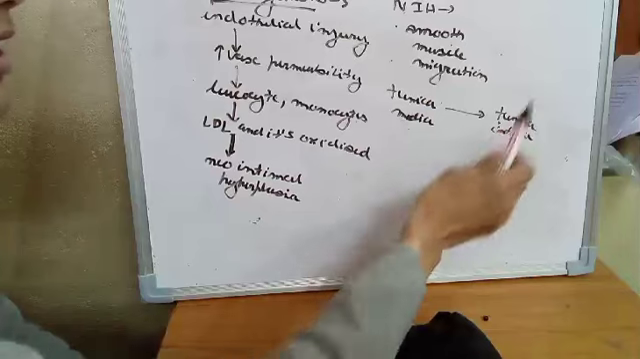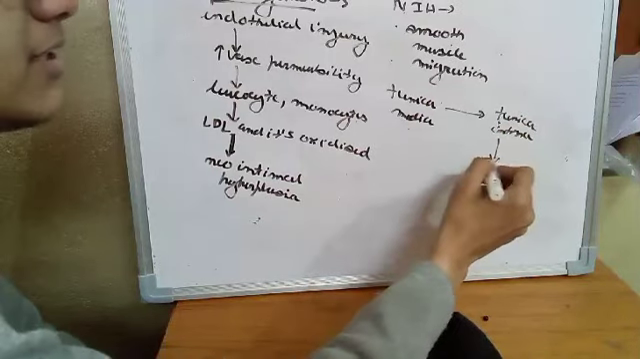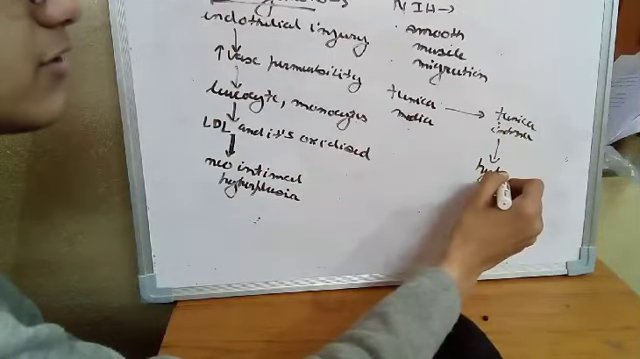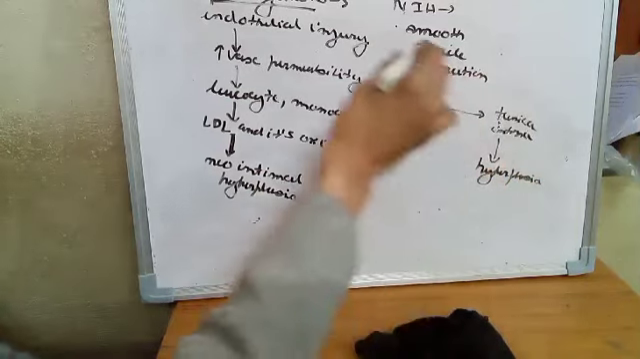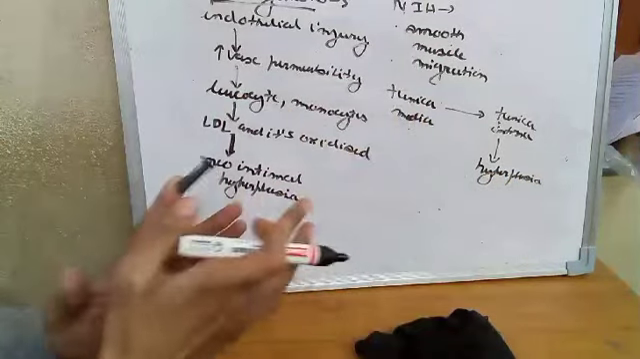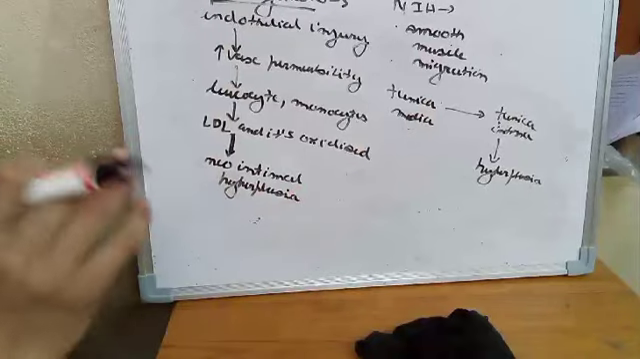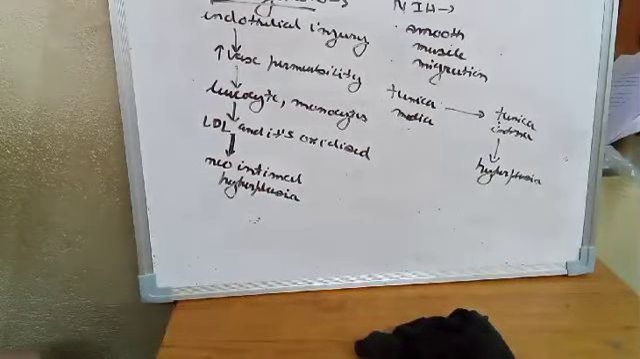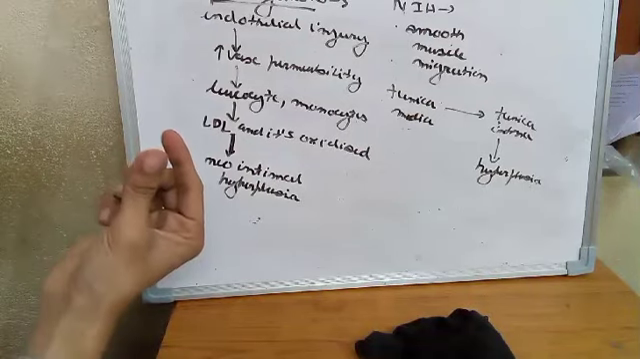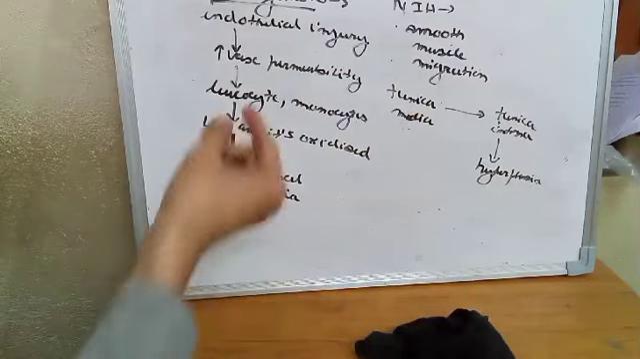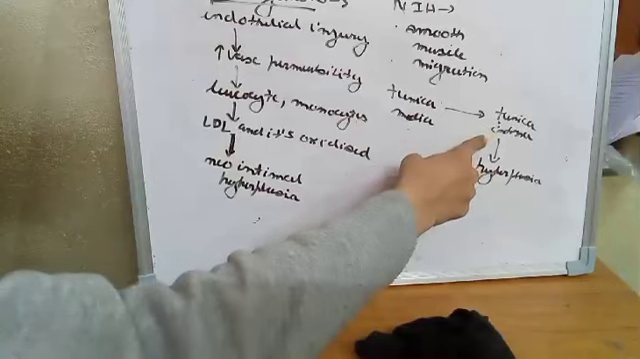So smooth muscle migration from tunica media to tunica intima, and also there is hyperplasia of the smooth muscle. Hyperplasia or hyperproliferation of the smooth muscle in the tunica intima, innermost layer, which leads to occlusion of the lumen of the blood vessel. So this neointimal hyperplasia is a phenomenon in which the smooth muscle progenitor cells migrate from tunica media to the tunica intima.